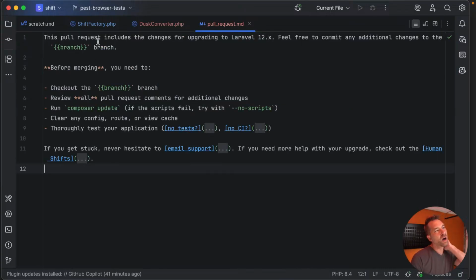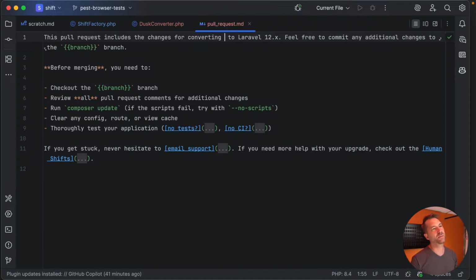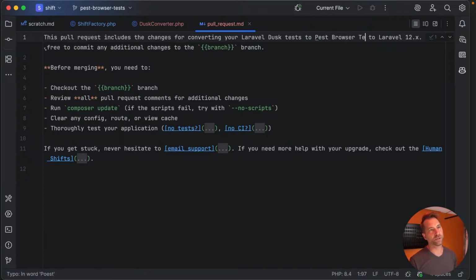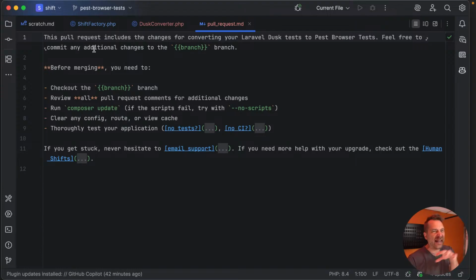Okay, so this pull request includes the changes for converting your Laravel Dusk tests to Pest Browser Tests. Again, this will get refined, but let's just dial this in a little bit. All right, period. Cool. Feel free to commit. This is the standard nomenclature here, so feel free to commit any additional changes to the branch, blah, blah, blah.